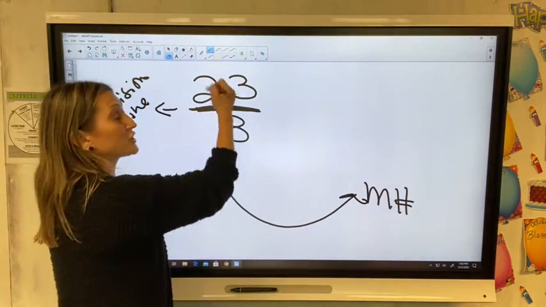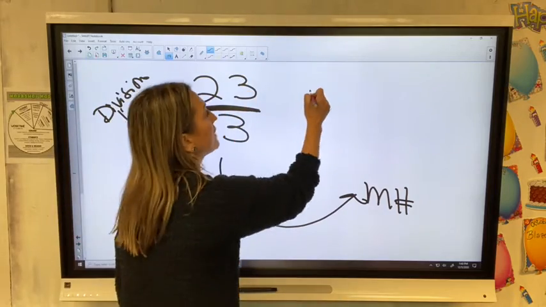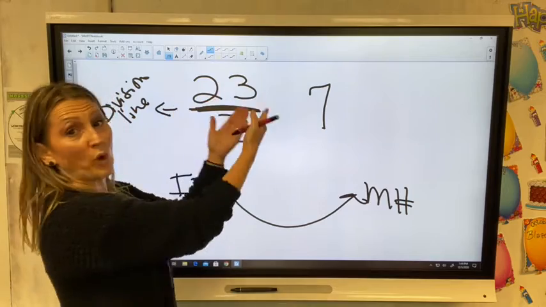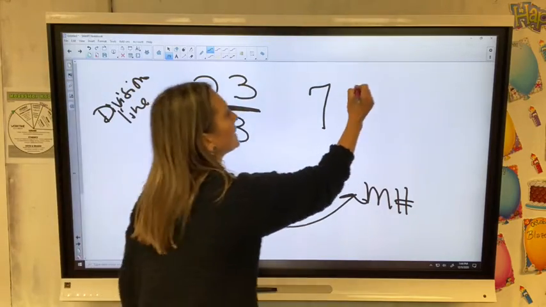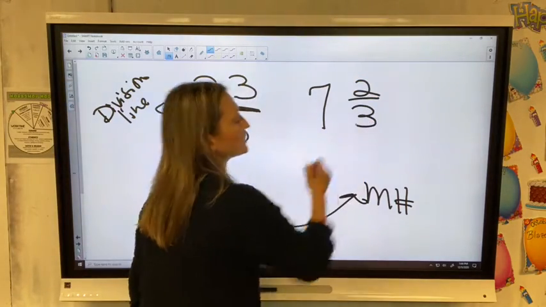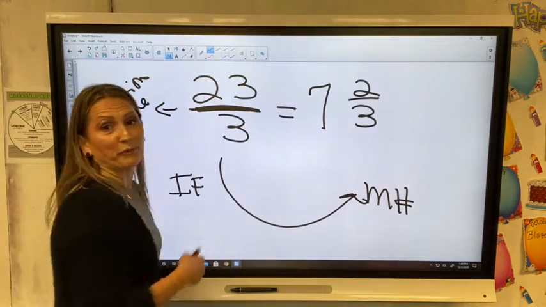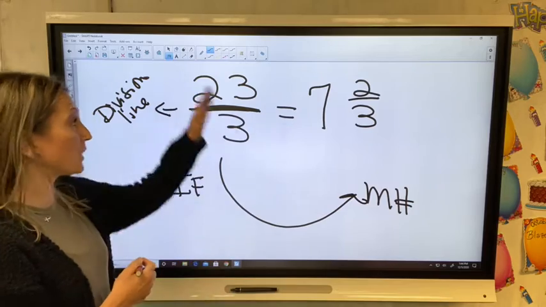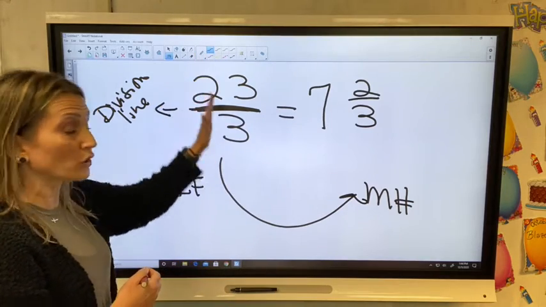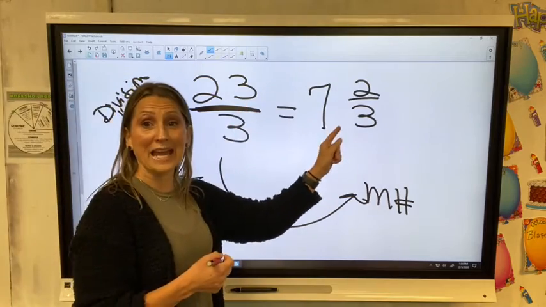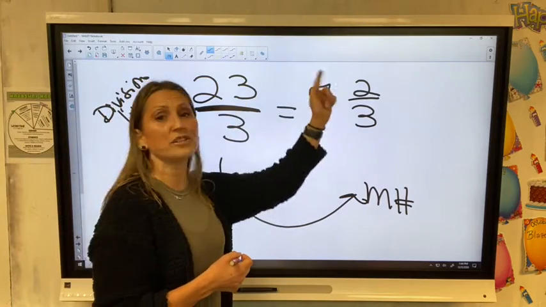How many times does 3 go into 23? Well, I know 3 times 7 is 21. 21 from 23 leaves me 2. I use the same denominator again, and that turns that improper fraction back into a mixed number. So 23 thirds as an improper fraction is equivalent to 7 2/3.